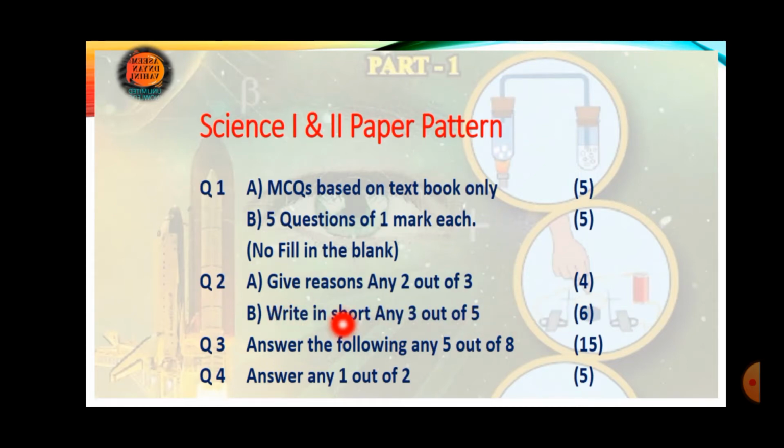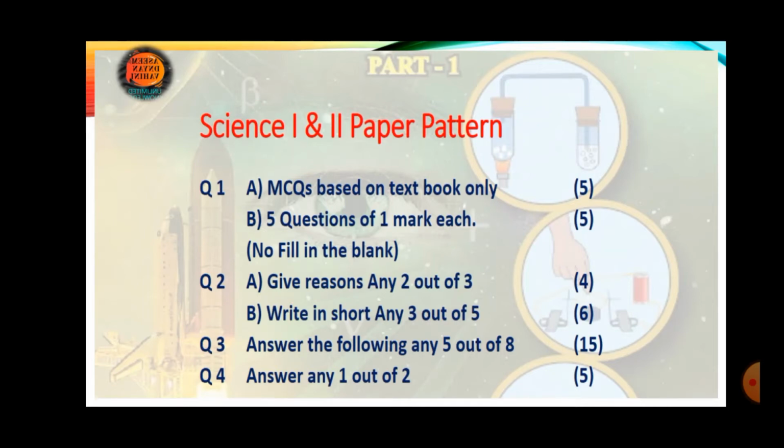Now question number 3, you will get a total of 8 questions. Out of 8, you have to attempt any 5. Each question will carry 3 marks and the total is 15. And question number 4, the last, you will get 2 questions. Out of 2, you have to attempt any 1. And that question will carry 5 marks. Your total becomes 40 marks for Science 1 and 40 marks for Science 2 also, because the paper pattern will be absolutely the same for both types of paper. Okay, I hope you understood this paper pattern.